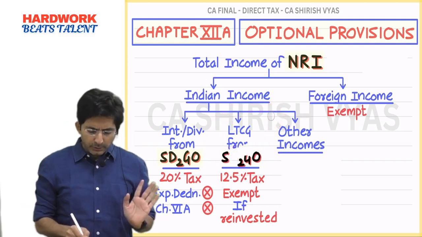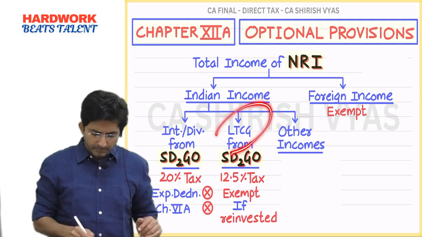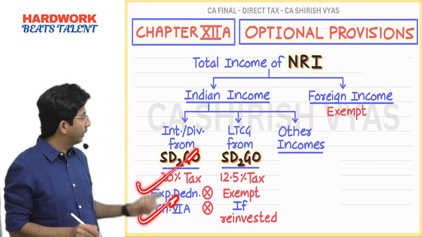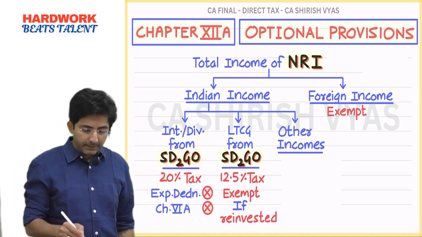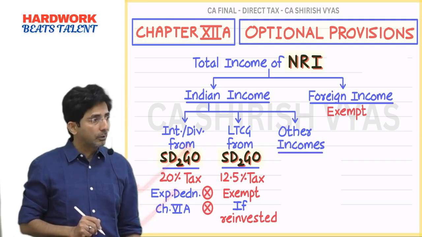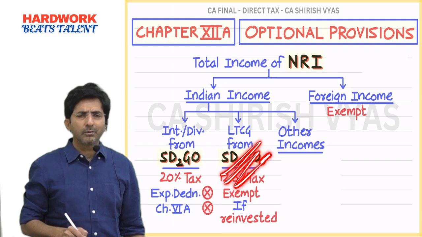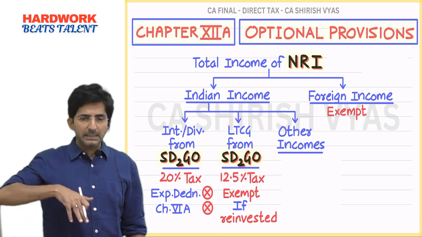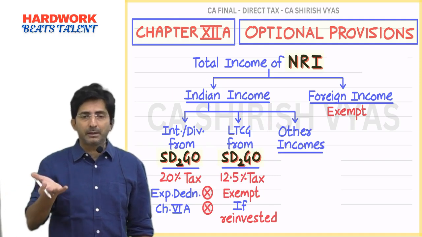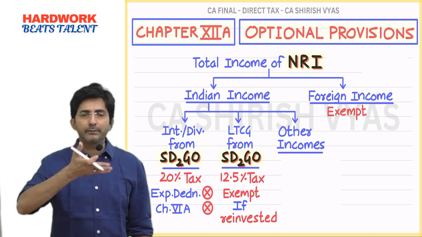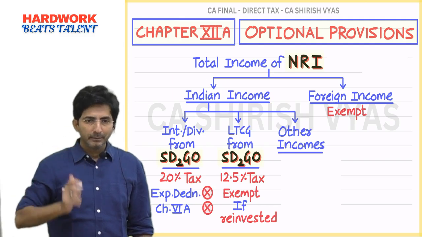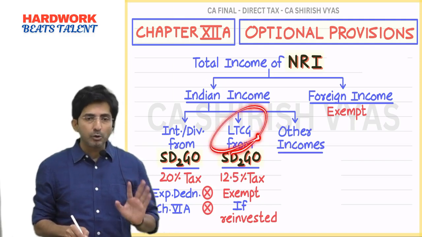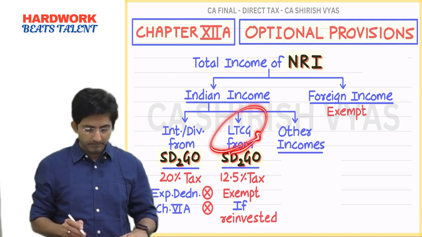So conclusion, tell me. See, I was addressing this point. Like in interest and dividend of Sargo, I said expenditure deduction is not allowed, chapter 6 is not allowed. Here also it is not allowed. But here expenditure means some separate expenditure you cannot minus, but all that you can minus, cost of acquisition, cost of improvement. But what about chapter 6A? Chapter 6A is anyways not allowed for long-term gains.